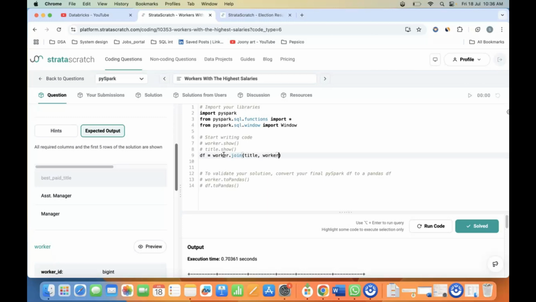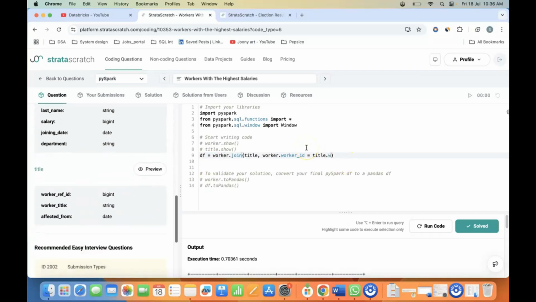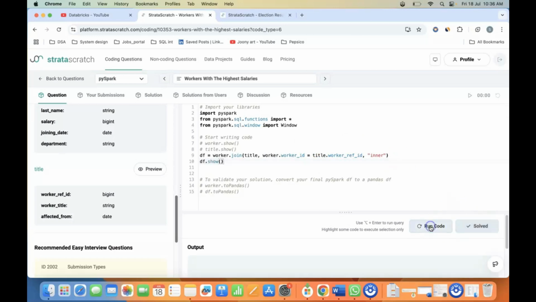So I have the worker ID in the worker, and in my title, I have this worker reference ID. And how do I want to join? I want to join it as inner. So let me do a df.show here and run the code.